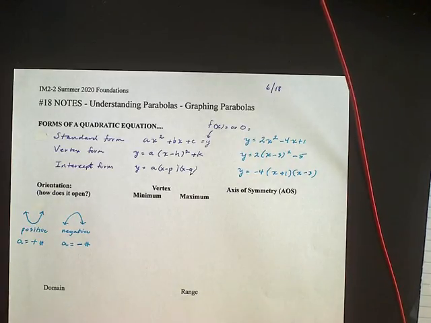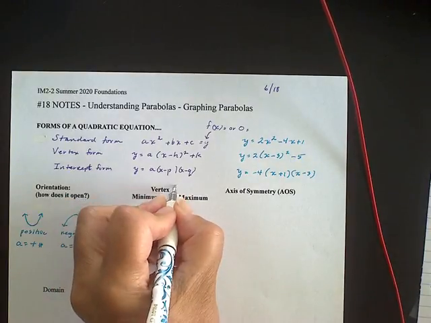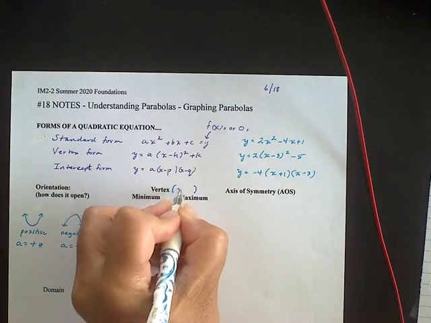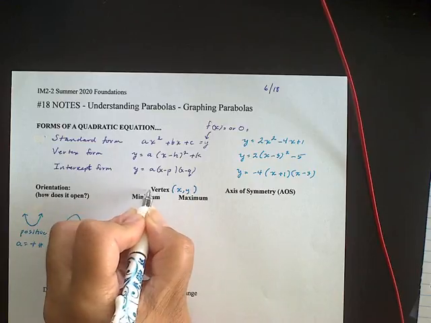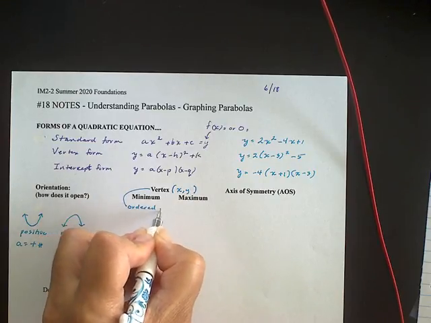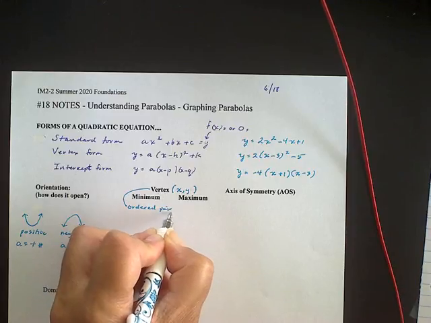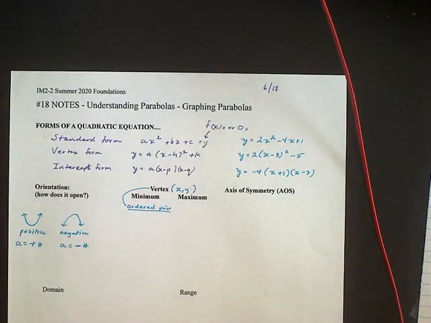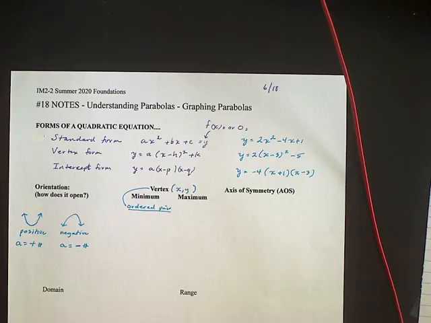Your vertex. Your vertex is an ordered pair. Some value for x, some value for y. It's really important that when I ask you what the vertex is, that you write it as a coordinate. It is a point. It is that lowest point or that highest point on your graph.